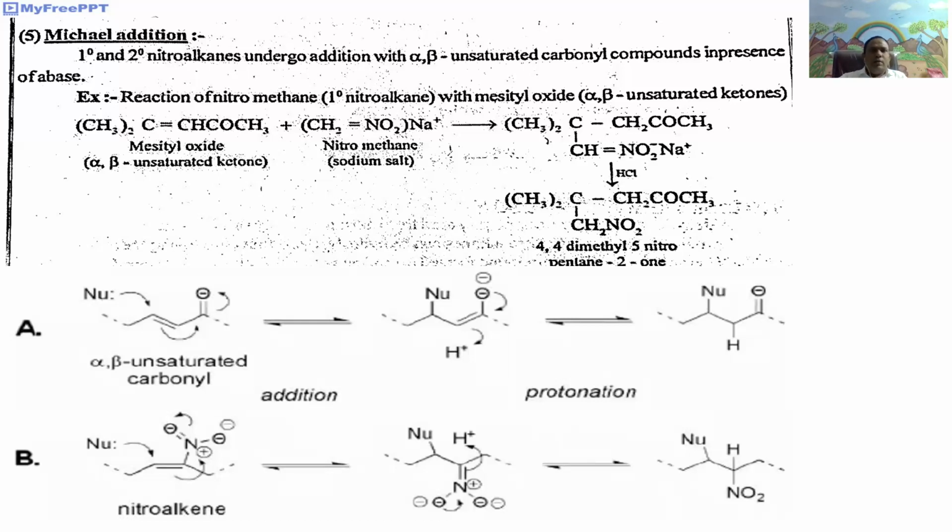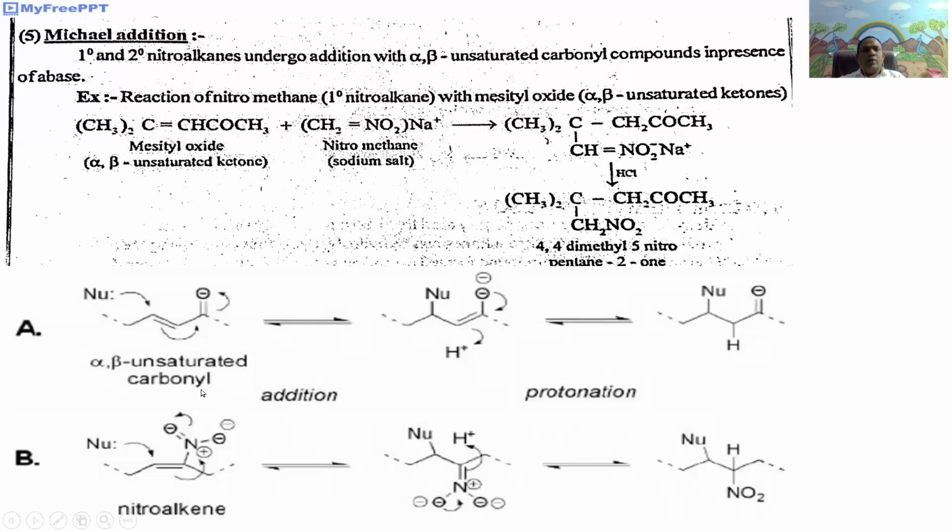In this reaction, mesityl oxide undergoes addition with the primary nitroalkane, that is sodium salt of nitromethane. It gives the addition product, followed by acidification. It gives 4,4-dimethyl-5-nitro-2-pentanone.